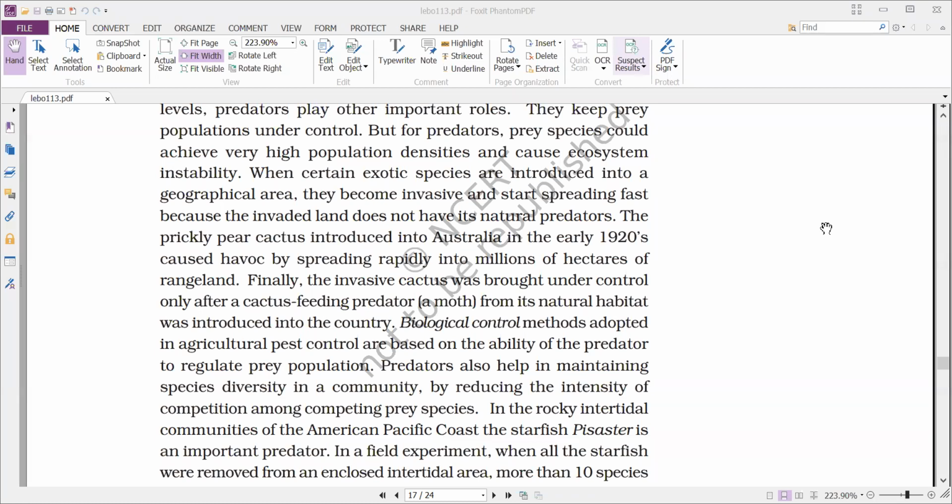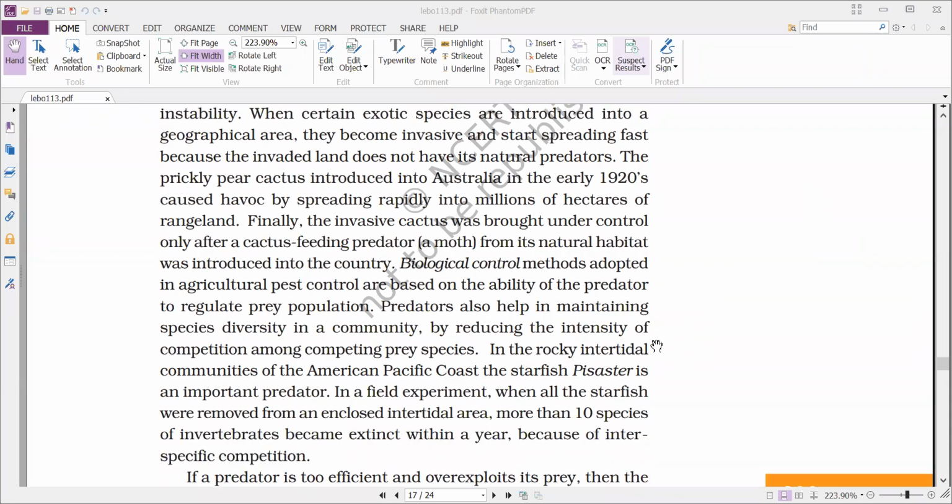So that means they are not only controlling the prey population, they are also reducing the intensity of competition among competing prey species. For example, in the rocky intertidal communities of the American Pacific coast, the starfish Pisaster is an important predator. Okay, it is a predator starfish. That means it's a carnivore.